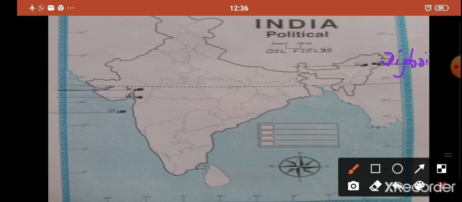Okay. Second one is Nahar Katia. Now Nahar Katia is also in Assam. Okay. It is close to Digboy. So here I will write Nahar Katia. Okay. Third one is Mumbai High. Now you all know, students, the location of Mumbai High, right? In Arabian Sea. I have already marked. I am going to write Mumbai High. I don't have space, so I am writing here down. Okay. Mumbai High.